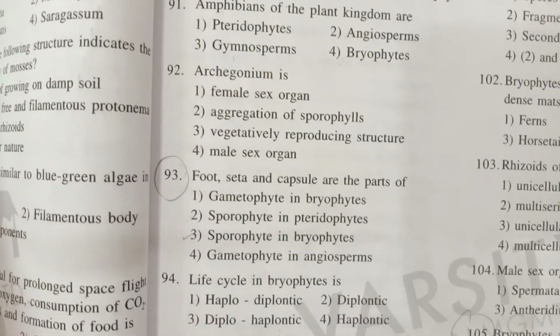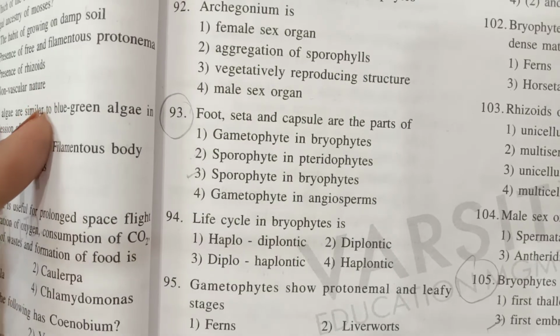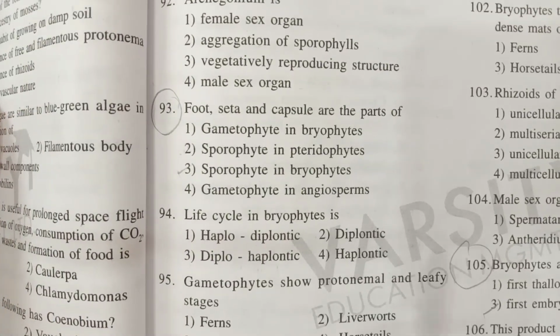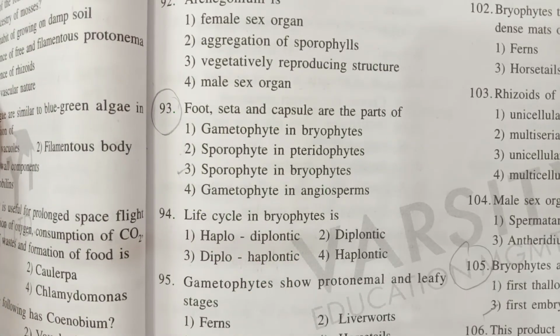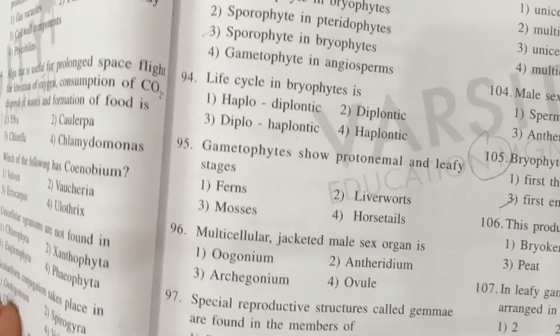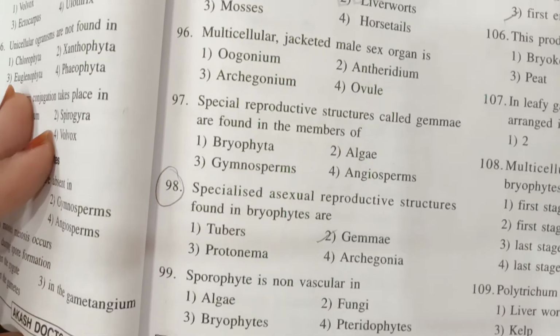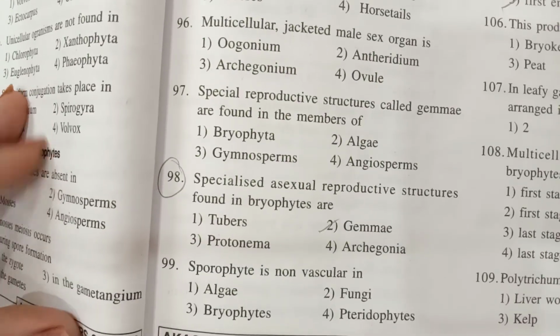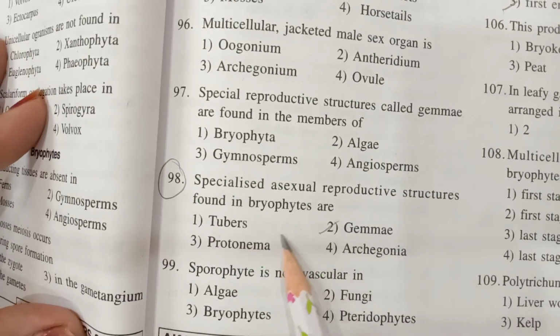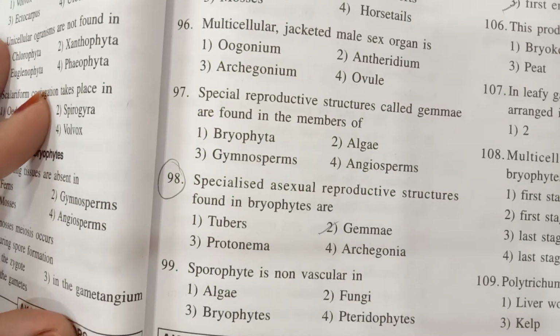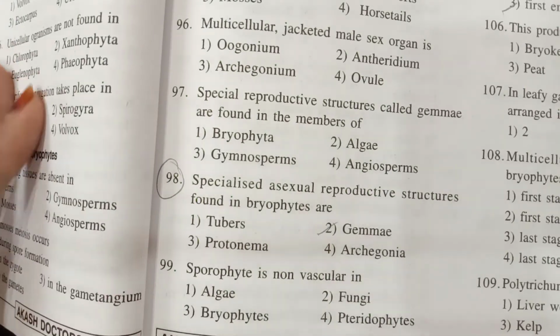Next, 93. Foot, seta and capsule are the parts of sporophyte in bryophytes. Next, 98. Specialized asexual reproductive structures found in bryophytes. These are called as gemmae.